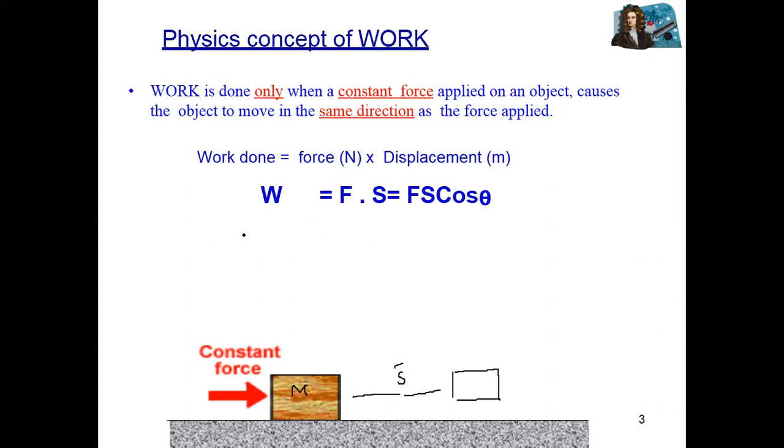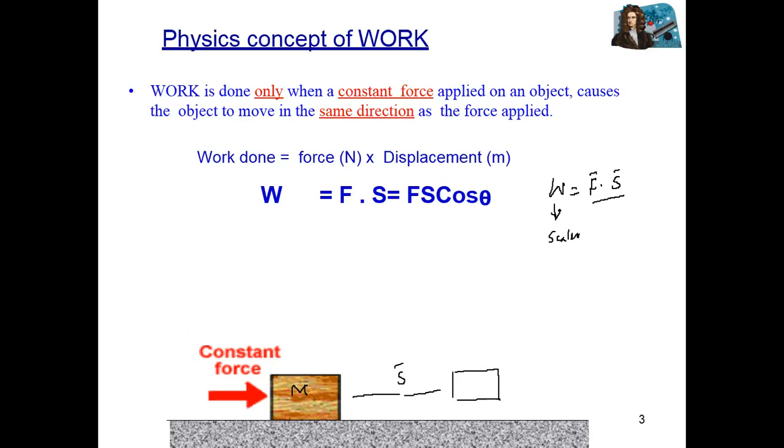So we can say that work is equal to the dot product of force and displacement, F dot s. Work is a scalar quantity because the dot product of two vectors is a scalar quantity. Therefore we define work as the dot product, or scalar product, of force and displacement.